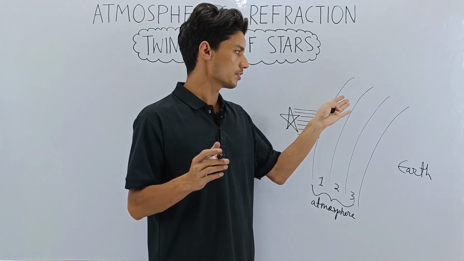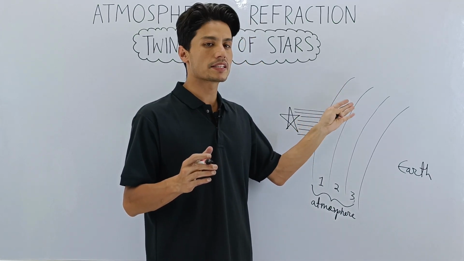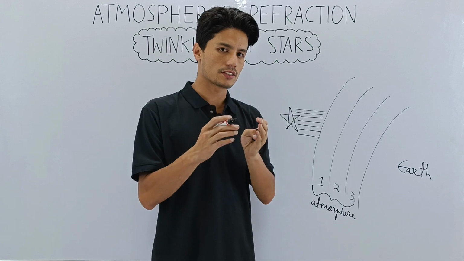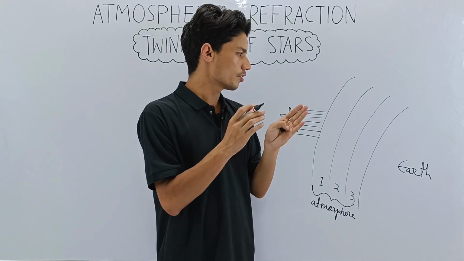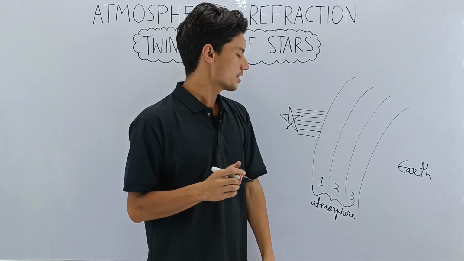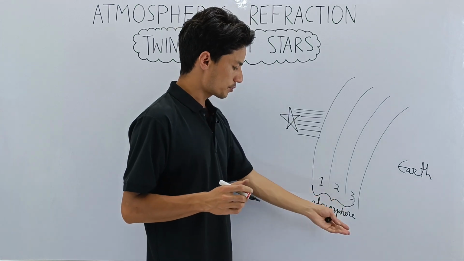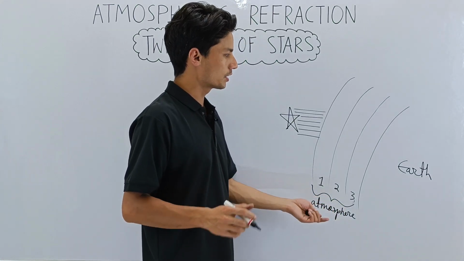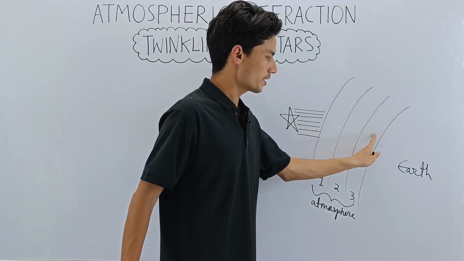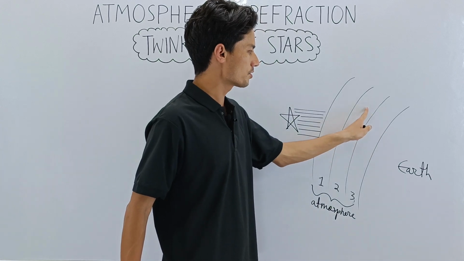Okay, these have not been experimentally verified, but to help you get a picture of how it is, I'll just use an assumption. Since we know that the atmospheric conditions are not the same, and I've already told you that air is densest near the surface and the density keeps on decreasing.